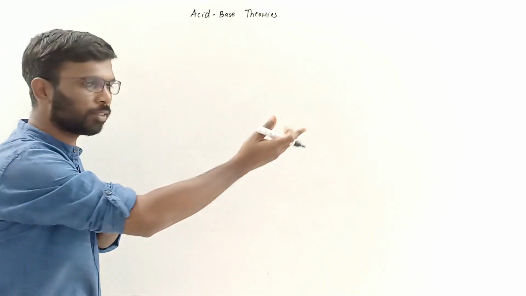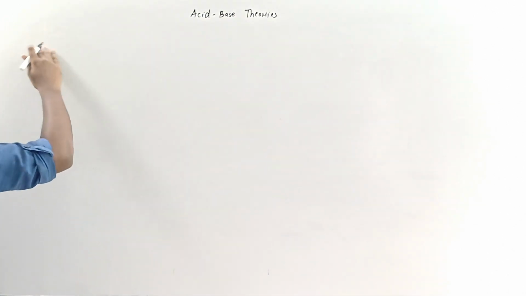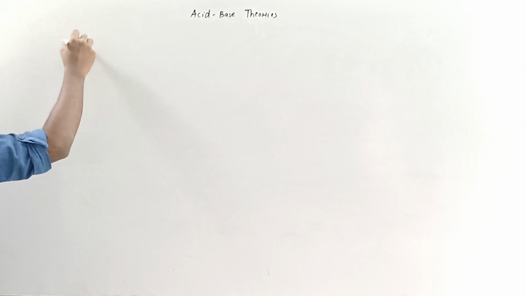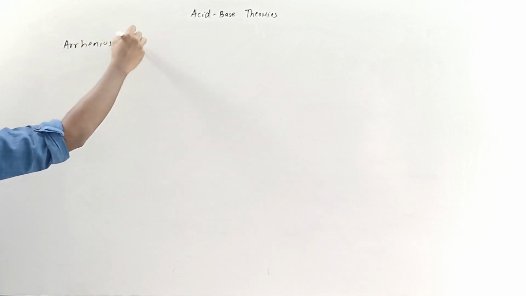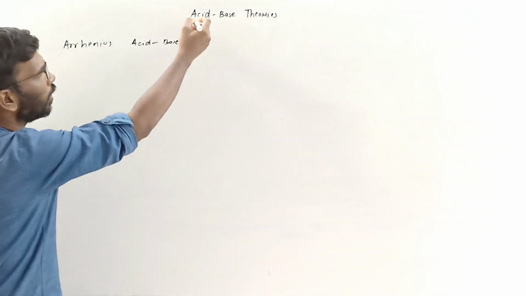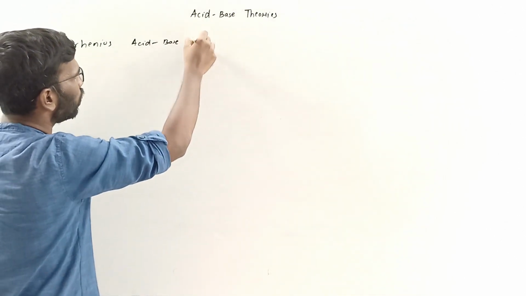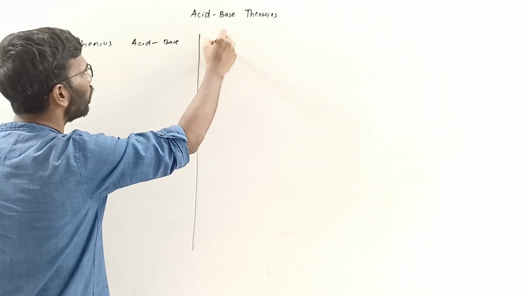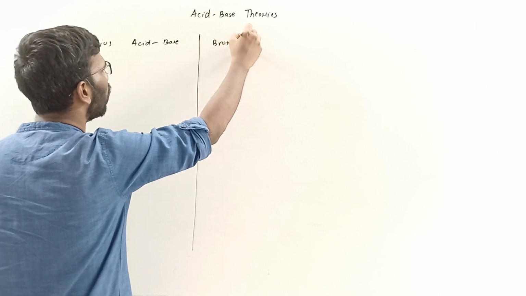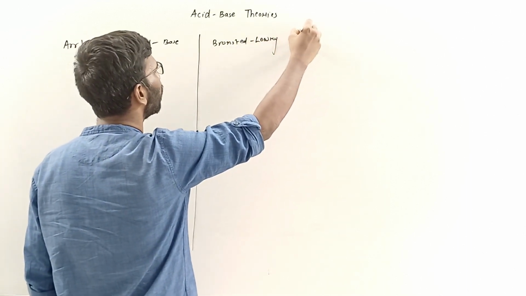Acid base theories. There are three theories which we are going to revise. One is Arrhenius theory of acid and base. The second theory we are going to learn about is Bronsted-Lowry concept.